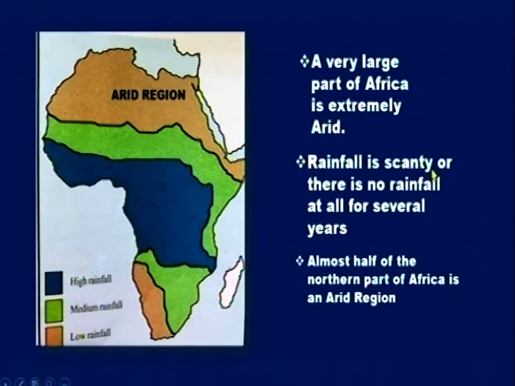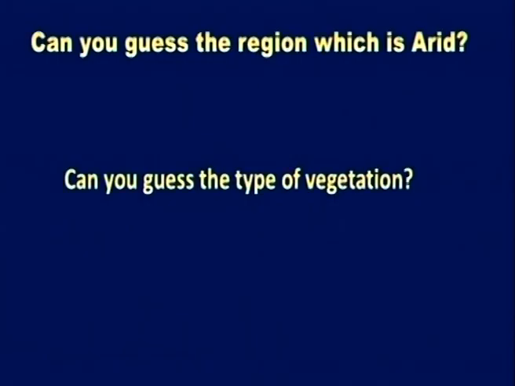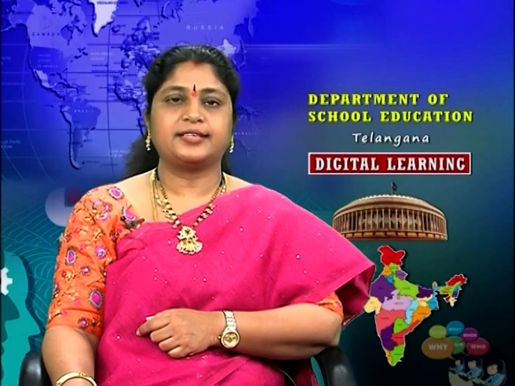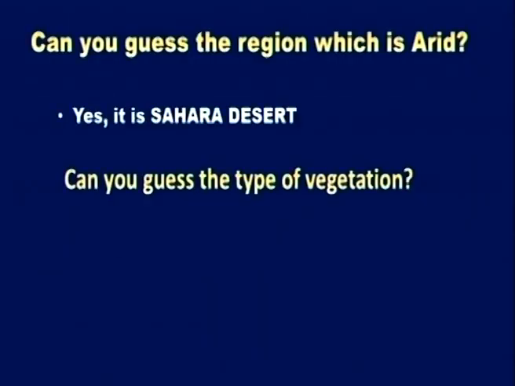Rainfall is scanty or there is no rainfall at all for several years. Almost half of the northern part of Africa is an arid region, that is, desert region. Can you guess the region which is arid? Yes, it is the Sahara Desert.